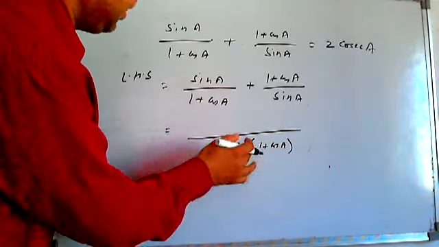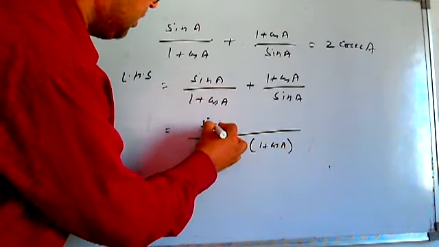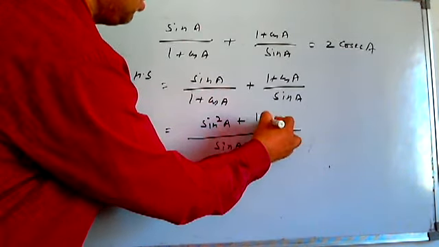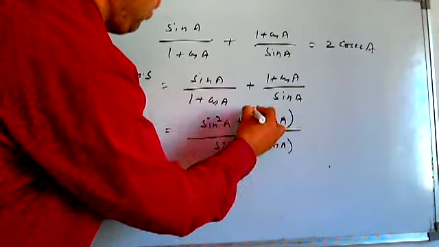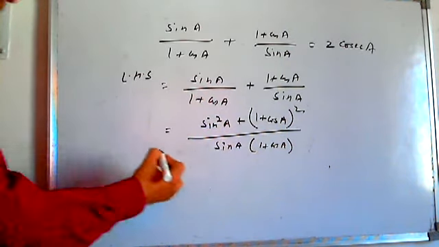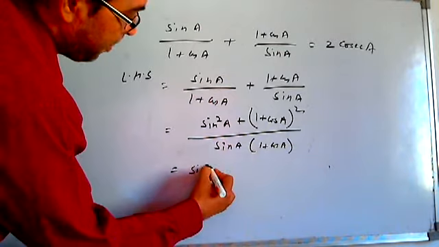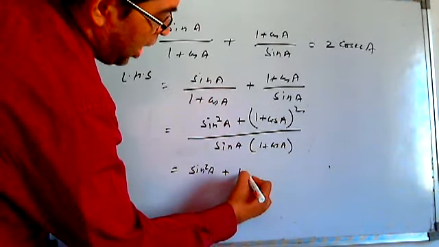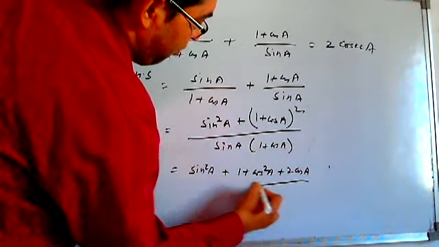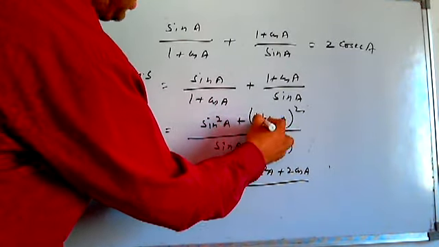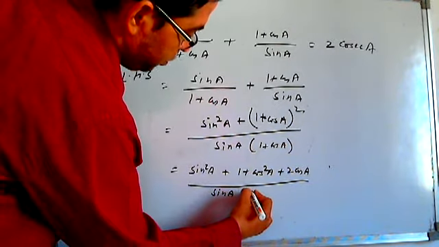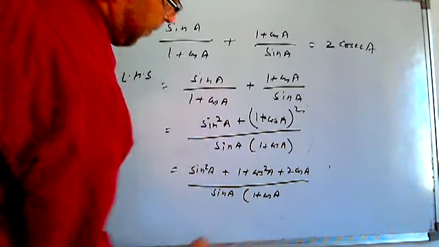Okay. If I just take the LCM, following the basic thing, it's going to be sine square a again, and this is 1 plus cos a whole square, is it? Now, the option left with you is to expand it only, which is sine square a plus 1 plus cos square a plus 2 cos a. Be careful, it is (a plus b) whole square. Don't write it as a square plus b square. It is a square plus b square plus 2ab. Okay? Sine a into 1 plus cos a.